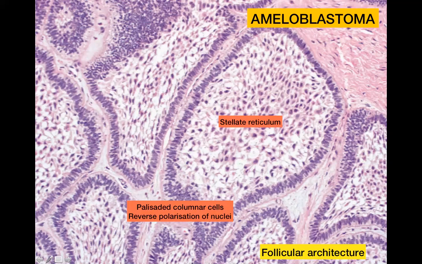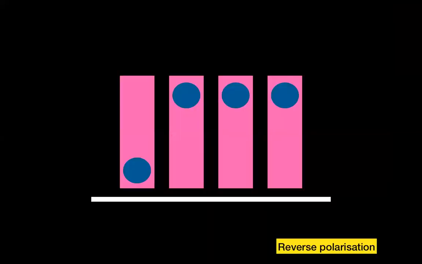Now, again, keep in mind that there are many subtypes of ameloblastoma, but the one that you would be tested on in the examination is the follicular variant. So it shows a follicular architecture. So follicular architecture, stellate reticulum, surrounded by columnar cells which are palisaded, and reverse polarization of the nuclei. So what do we mean by reverse polarization? These are 4 columnar cells which I have shown you here. And the columnar cells are resting on a basement membrane, which I've shown you.